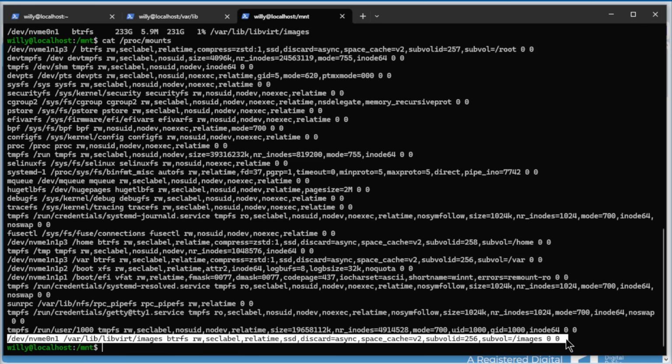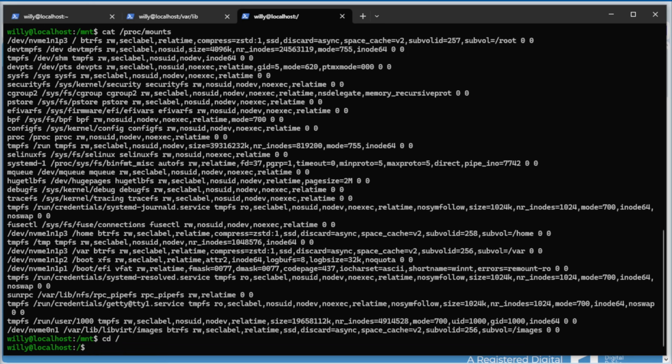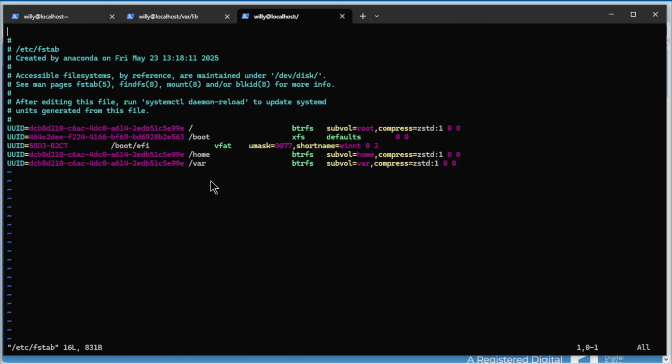But we need to edit something. So we copy, then cd, we go to the root, and we do sudo, our text editor, I use vi, to our /etc/fstab file. And then you see here we have the file.